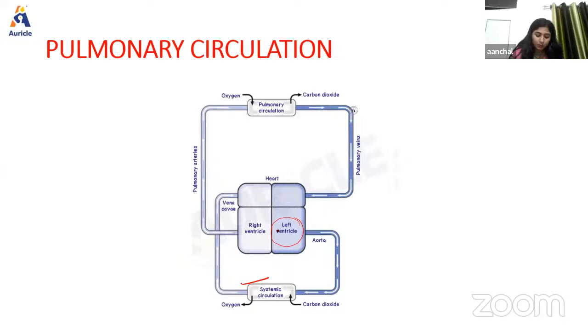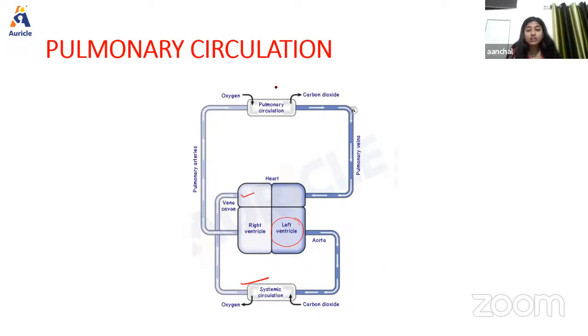to all the organ systems. Now the exchange of various substances between blood and the tissues occurs at the capillary, and after exchange of material, blood enters the venous system and returns back to the right atrium. Now from the right atrium, blood enters the right ventricle, and thus through systemic circulation, oxygenated blood is supplied from the heart to all the tissue.